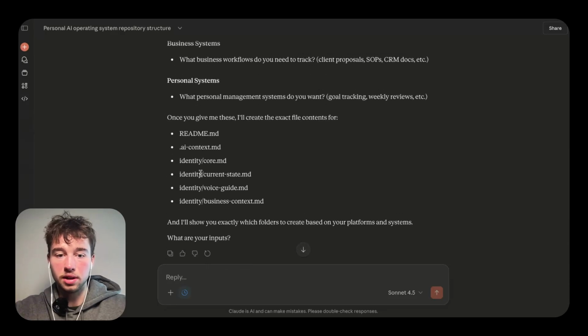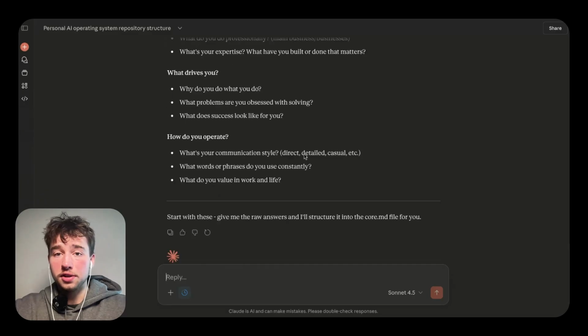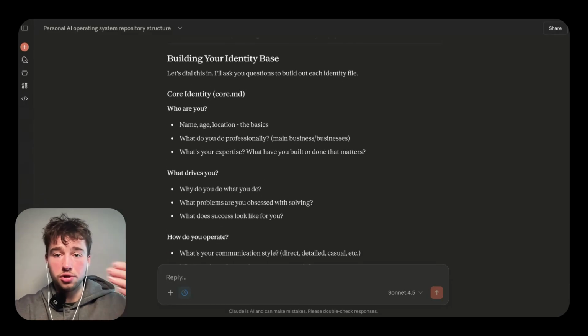and then we'll go into building the current state, like what does my life look like right now? The voice guide, this is where you're gonna wanna give it real examples of how you already communicate, text messages, or how you want your brand to communicate, either or. And then obviously business context is where you're gonna get into the nitty gritty with your business. And then Claude's already gonna be trained on this exact structure. So you just go through step by step.